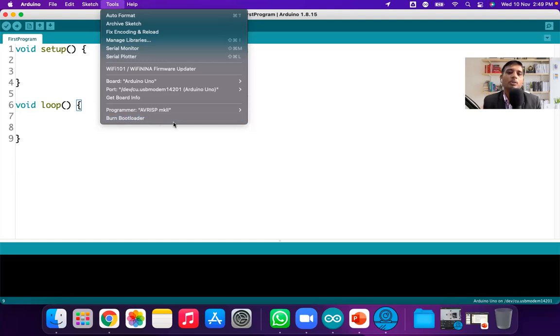Why do we generally purchase the IC without bootloader? Because of the price. If you purchase the IC without bootloader, the price is somewhat less, around 30 to 40 rupees. But if you purchase the same IC with bootloader, it is costlier than 30 to 40 rupees.